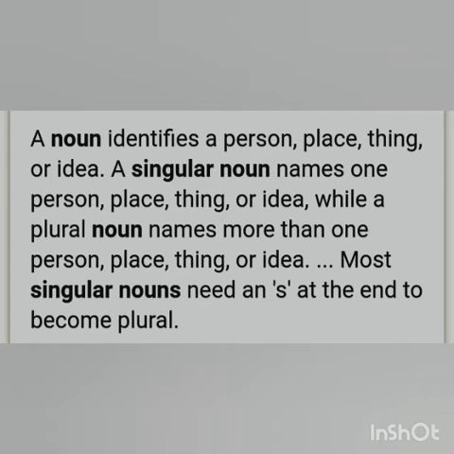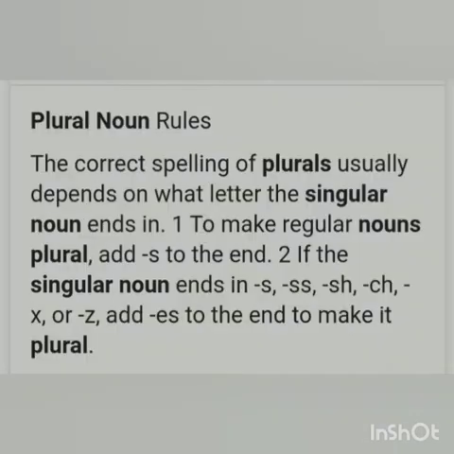Most singular nouns need an s at the end to become plural. The correct spelling of plurals usually depends on what letter the singular noun ends in. To make regular nouns plural, add s to the end. Second, if the singular nouns end in s, double s, sh, ch, x or z, add es to the end to make it plural.